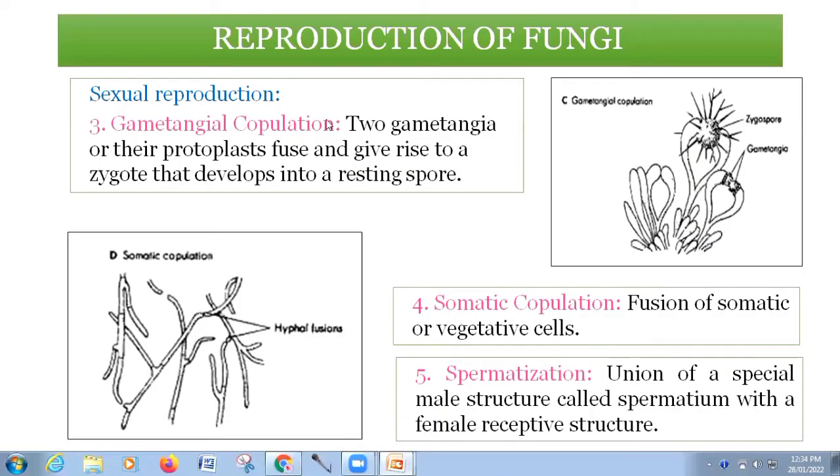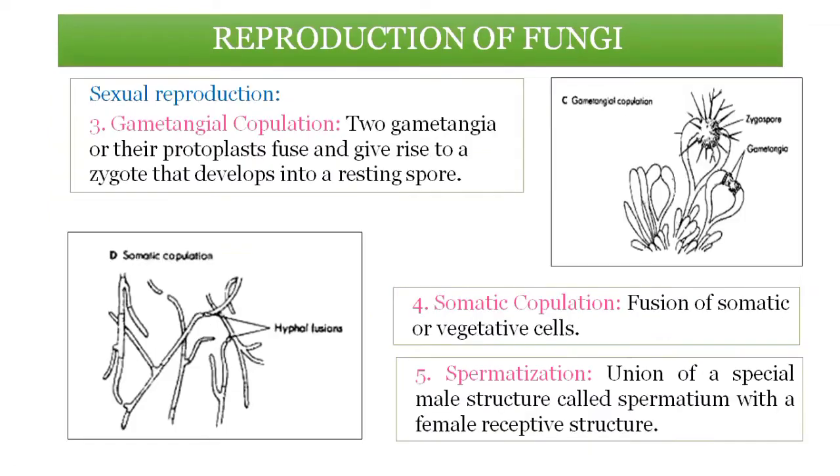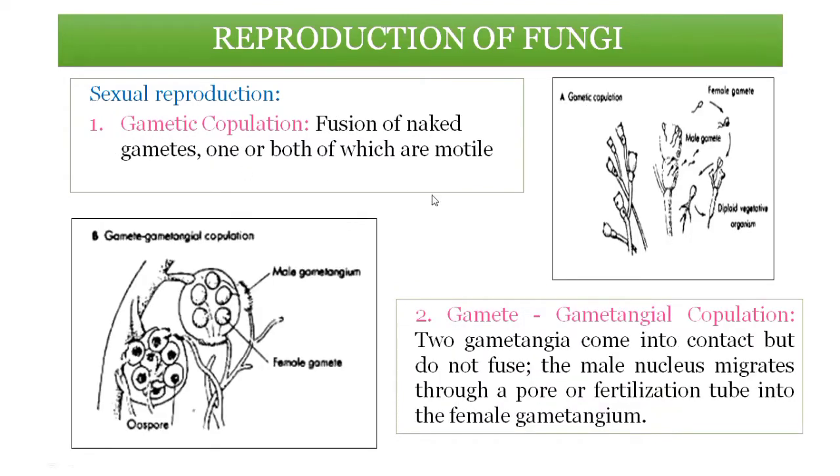Sexual reproduction, that is gametogenal copulation, gamete copulation, gametogenal copulation, then somatic copulation and spermatization. These are the different sexual reproductions which are seen in the fungi. So in the last lecture we learned these things.